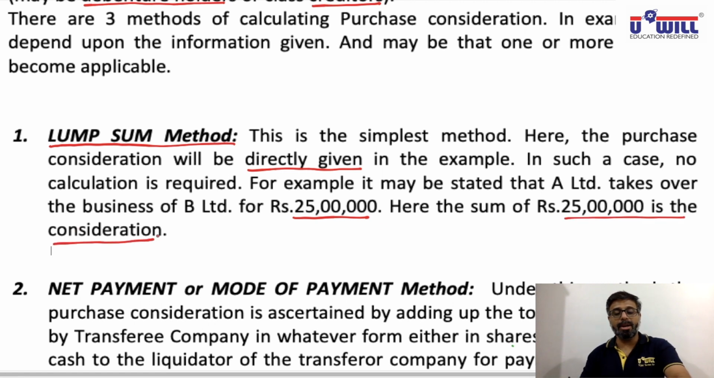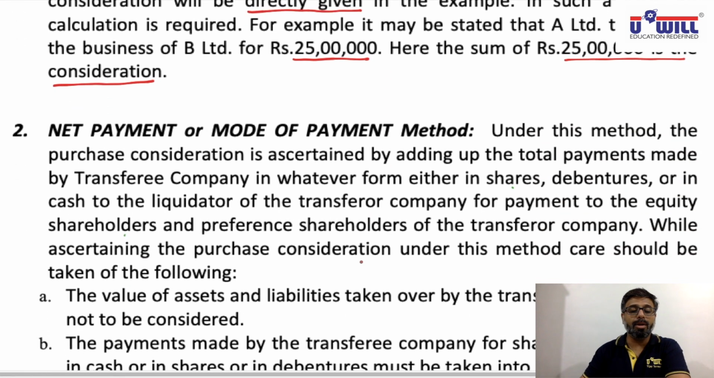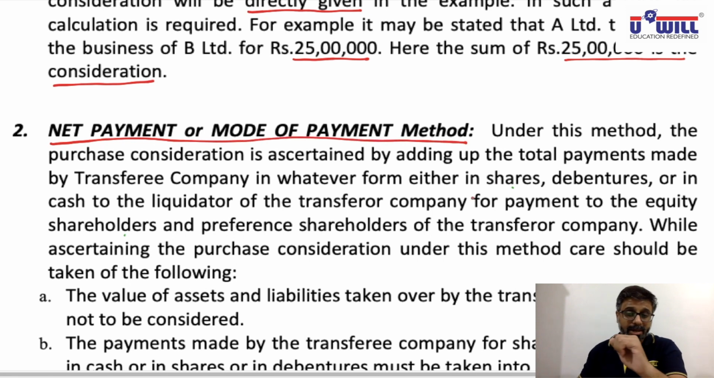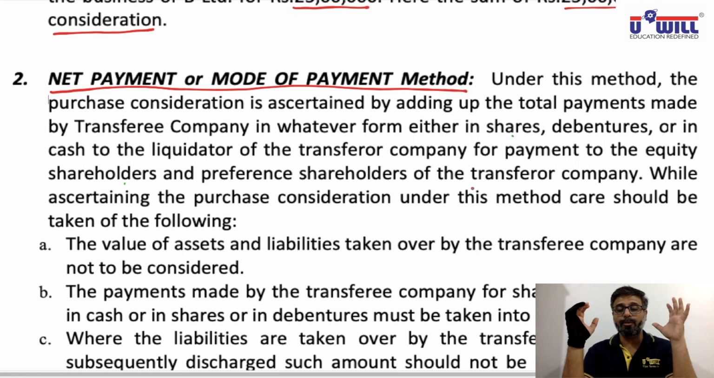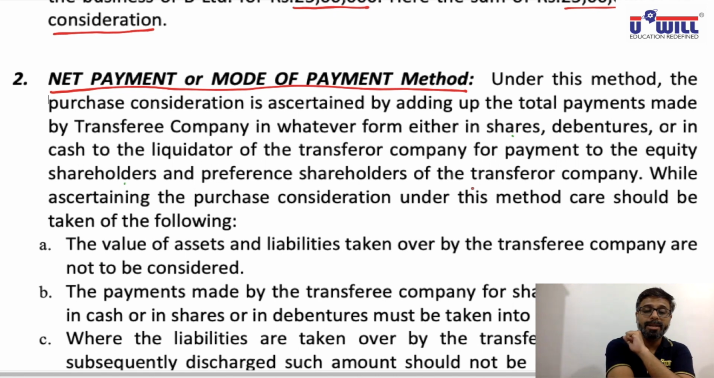Second is the net payment or mode of payment method. Net payment or mode of payment method means the different modes of payment would be given to you. It sounds simple, but it is very complicated because the modes of payment would be given in a bit complicated, exchange ratio manner. So we have to work out that for so many shares of the transferor company, so many shares of the transferee company are given. You have to work out the calculation and find the payment. It's a bit complicated.